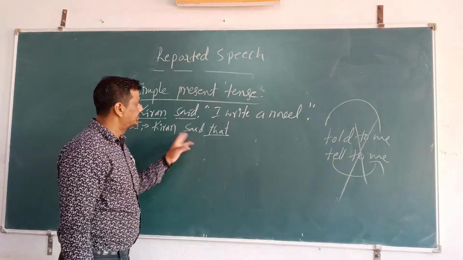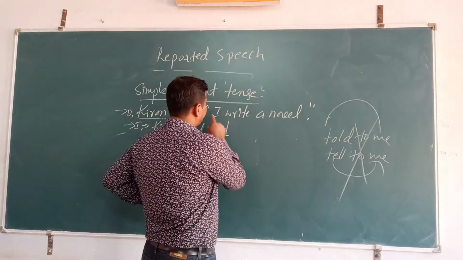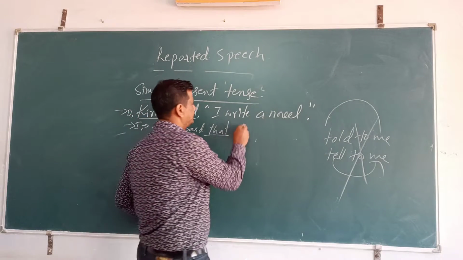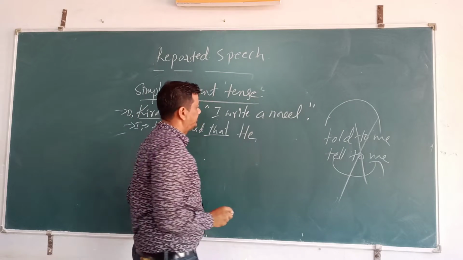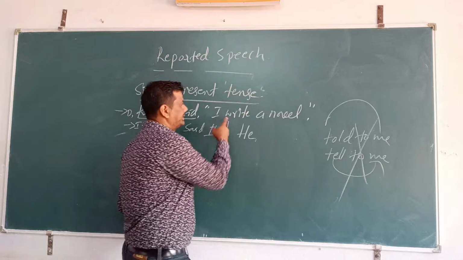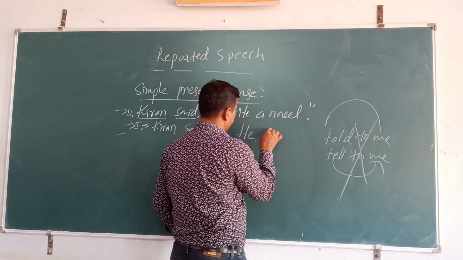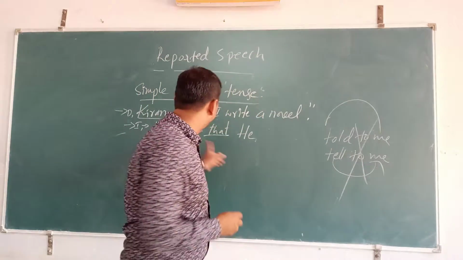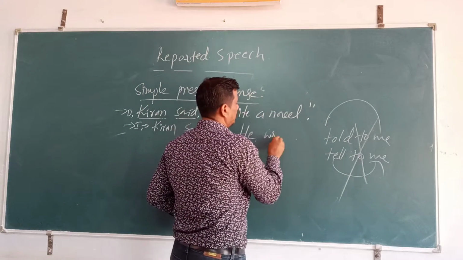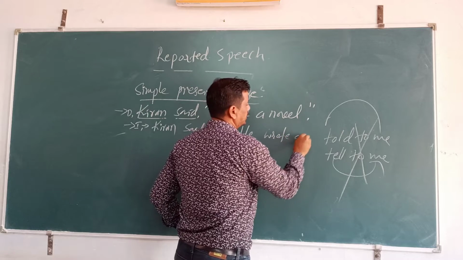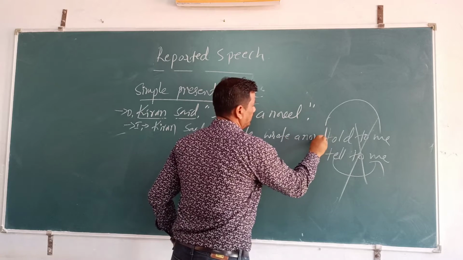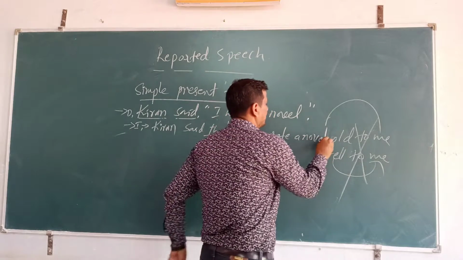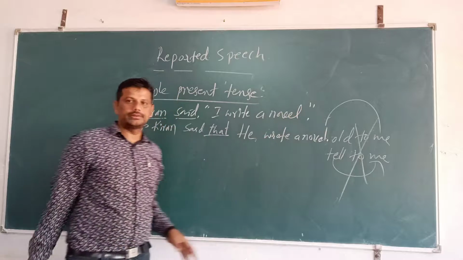See, Kiran said that I write a novel. I will change into he. Kiran said that he. Simple present will change to simple past. Kiran said that he wrote a novel, with only a full stop, there is no double inverted comma.